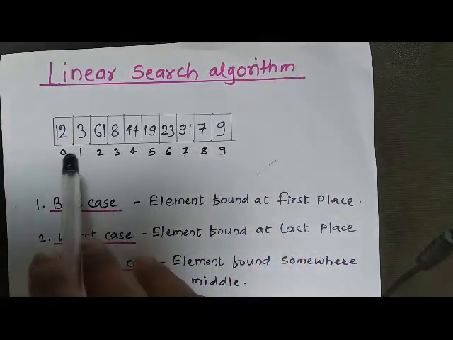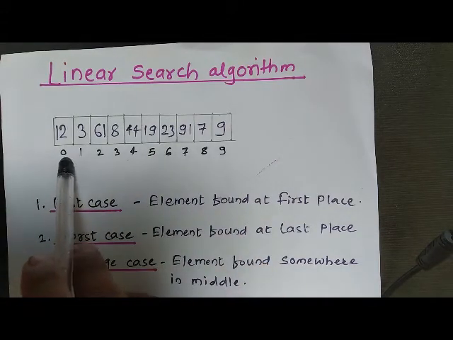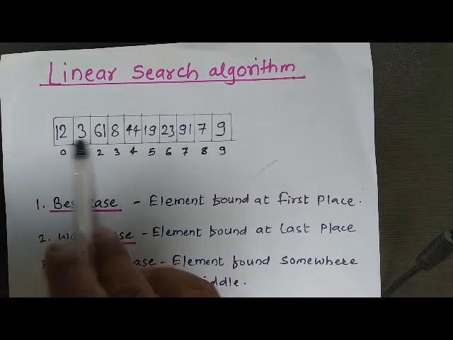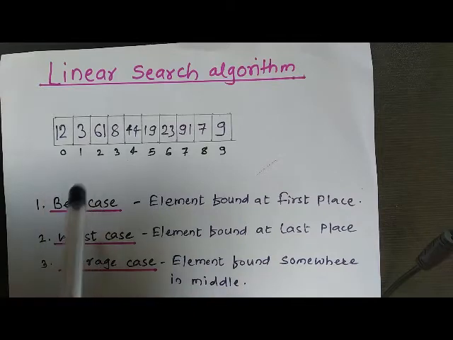Suppose I have stored 10 elements in my array, starting from array index 0 and ending on 9. So this is my first element and this is my last element. Now let us see.